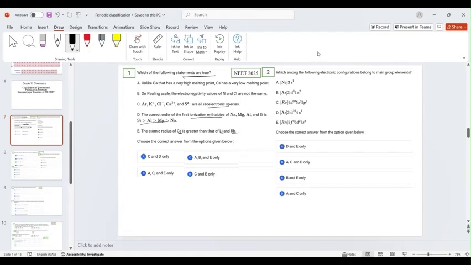Sharing the screen, sharing the whiteboard. Okay, students, we are discussing the past paper question. The first question, we have a set of statements. We have to tell which of them is true. The first statement is, unlike gallium that has a very high melting point, cesium has low melting point. In fact, both of them have low melting points. So statement A is false.